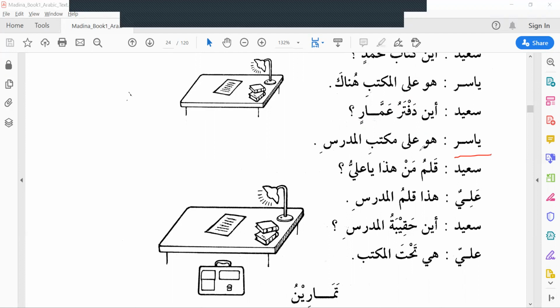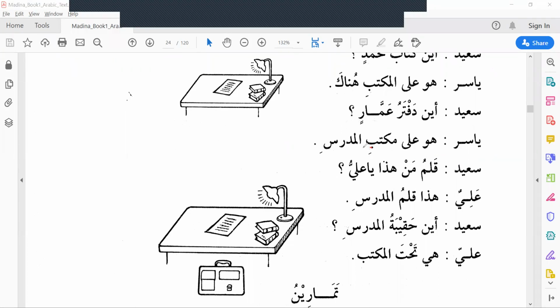Yasir replied, Huwa alal maktabil mudarrisi. Huwa, it is. Now you see, four words in the sentence. How do we split it into two portions? Because a nominal sentence should have two portions, subject and predicate, mubtada and khabar. Huwa, it is, is the mubtada. The whole remaining portion is considered khabar for this.